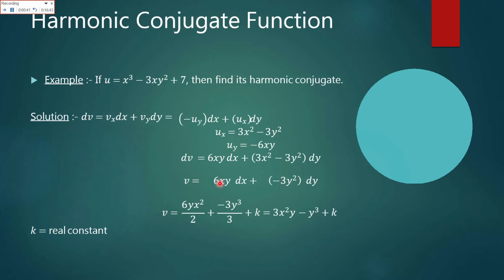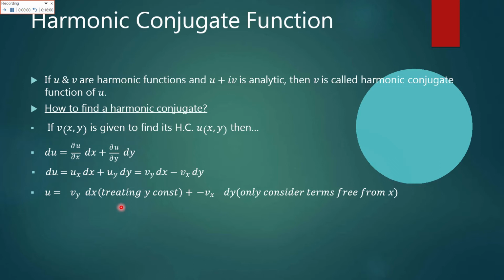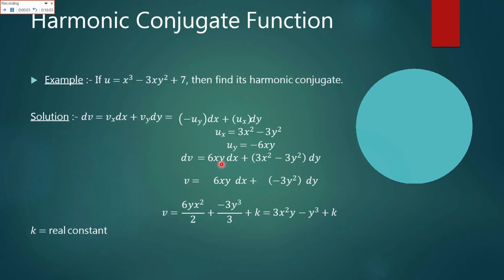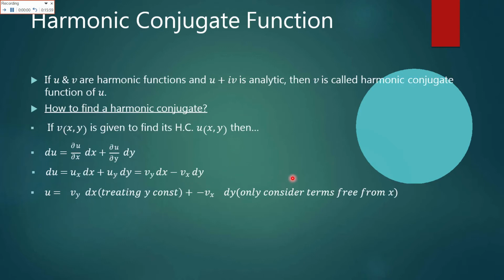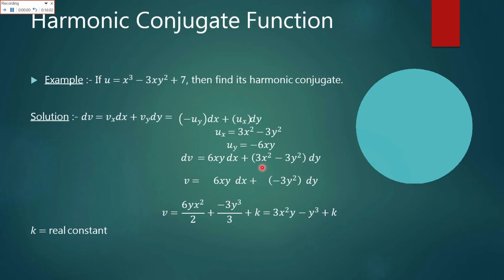So dv is equal to 6xy dx minus 3y square dy. This term would be cancelled out or treated as 0, as we are basically dealing with dv. As in the question, here we treat y as constant, but in that we will treat x as constant, and similarly in that we have to consider this term free of x, so x in this term would be treated as 0.